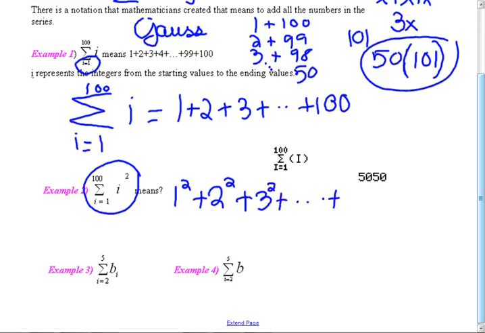And on the exam, they might say write out the first 3 terms. We do a lot of this in BC Calc. We do a ton of this in BC Calc. And that's all that means. So it's just a shorthand notation of writing up the squares from 1 to 100. That's all. And then you have programs, of course, that can calculate these things. And there's formulas, but we're not going to do that today.